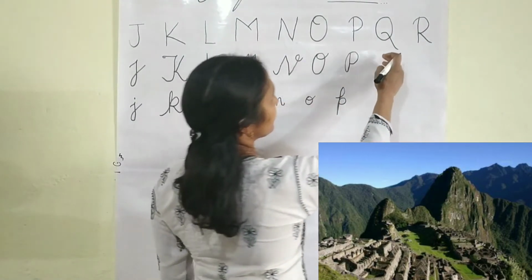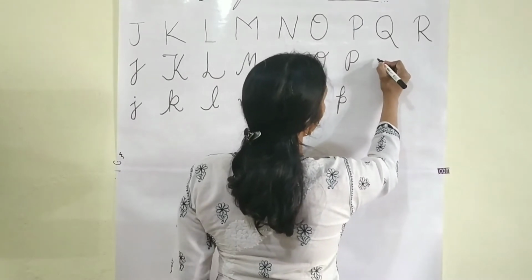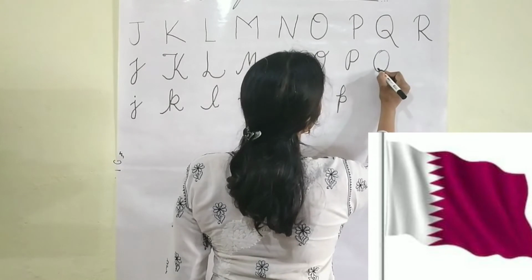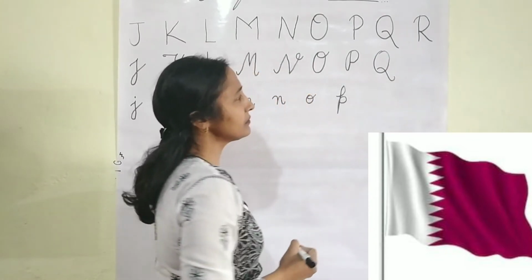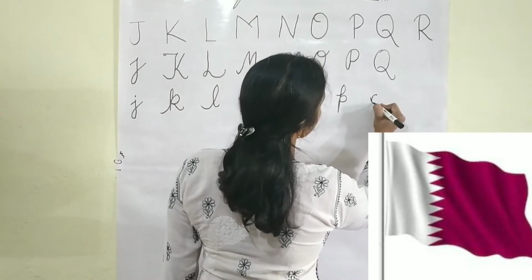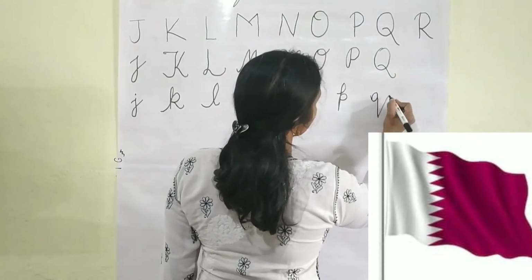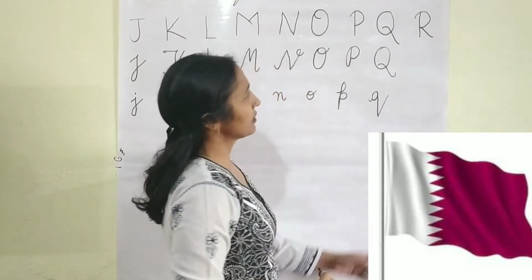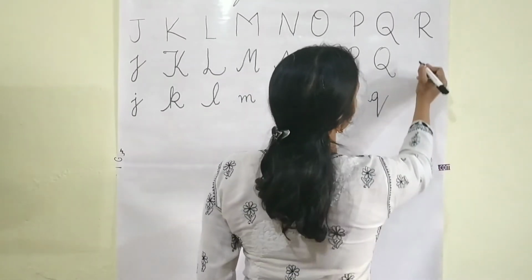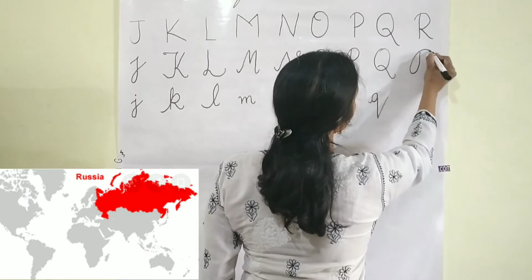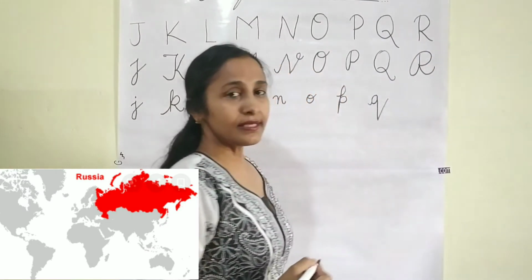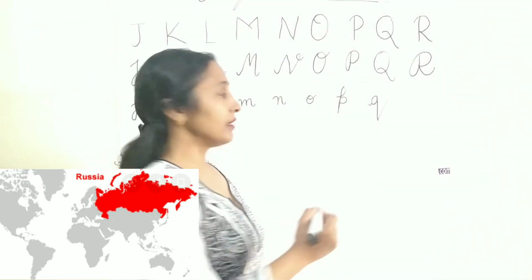P. Q. Q for Qatar. Qatar is the only country which starts with Q. R. R for Russia. Russia is the largest country on earth.